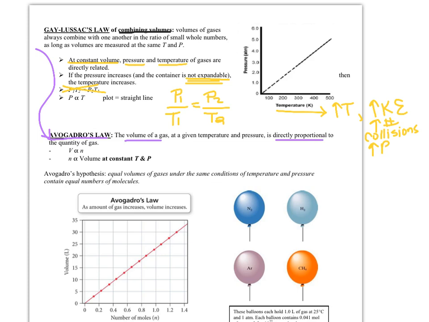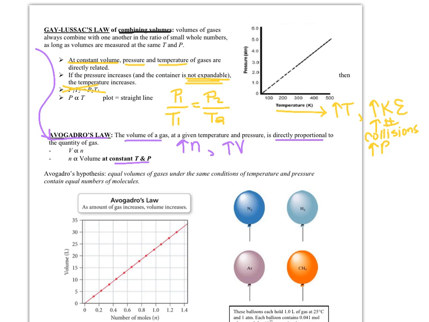So he said that if we increase moles of gas, then obviously my volume should go up. There's more gas, there should be more space taken up, right? And vice versa. So he said those were directly proportional as long as you're at constant temperature and pressure. So if I have 4 moles of gas, I can actually combine those volumes together as long as they're all at the same temperature and pressure or whatever.